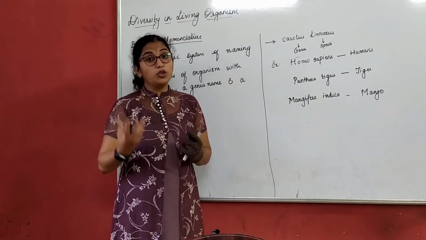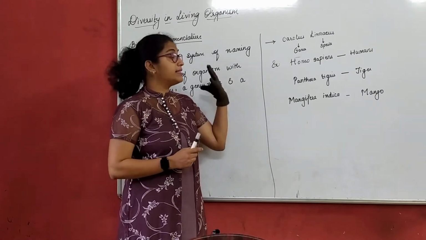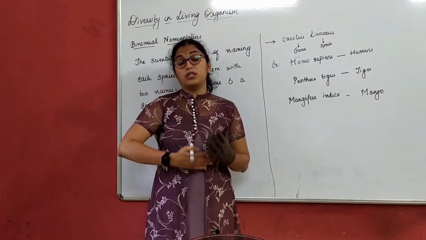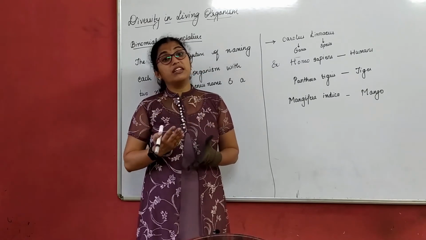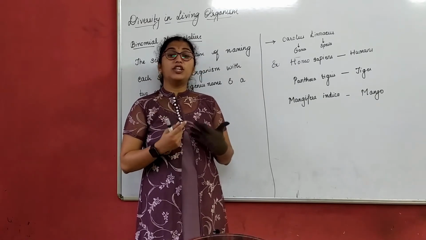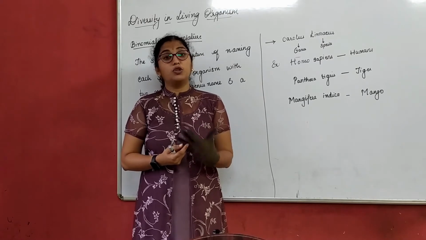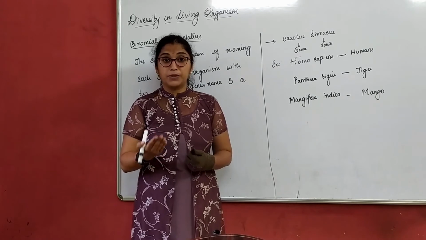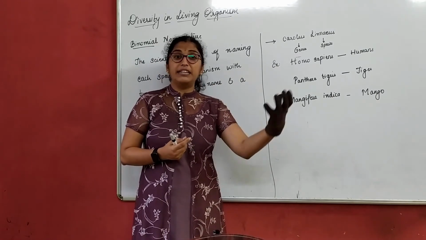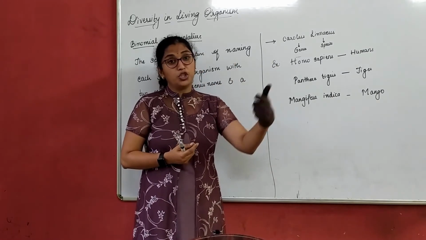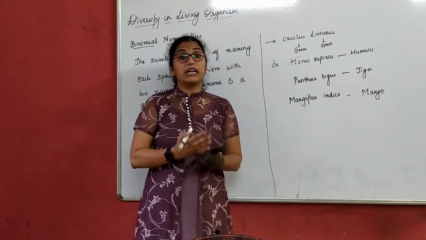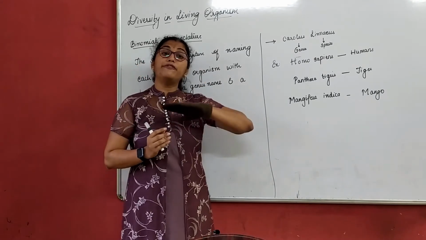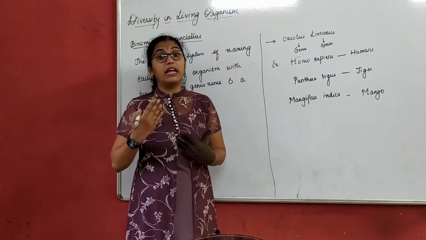the different plants, fruit bearing plants, flower bearing plants and different animals. These animals, fruits or plants are named in different languages. For example, if I take a human being, in Hindi we call a human being Admi, or in Kannada we call a human being Manushya, right? So we have different names, human being, Manushya or Admi. So which is the correct one? How to give a particular thing a name common for everybody so that everybody will understand it?